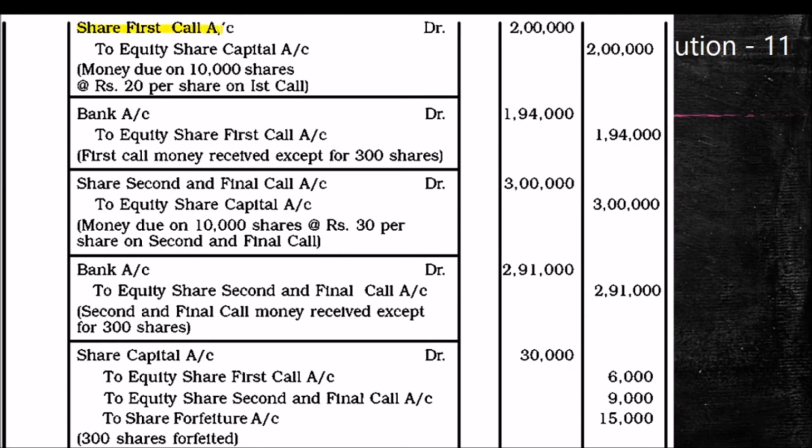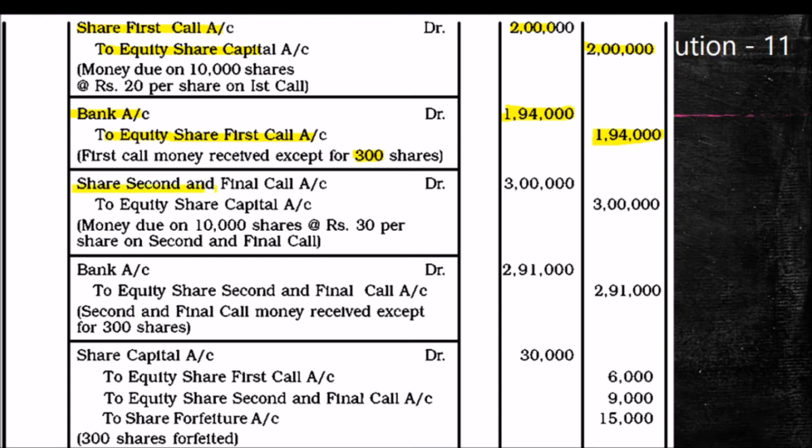And share first call account debit to share capital, the due amount is 2 lakh, but we are getting it after deducting the calls in arrear. Calls in arrear is 300 into 20, so 6,000 will be deducted from 2 lakh. So we will get 1,94,000. If we are opening the calls in arrear account, the entry will be: bank account debit 1,94,000, calls in arrear account debit 6,000, to equity share first call 2 lakh.